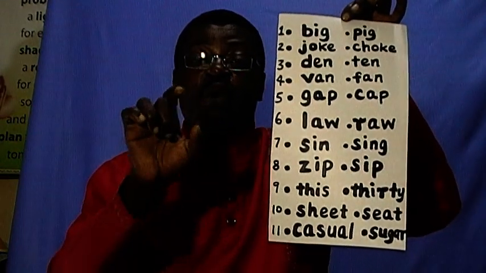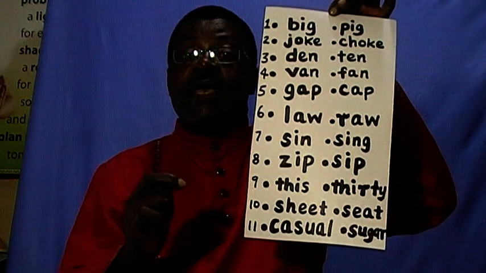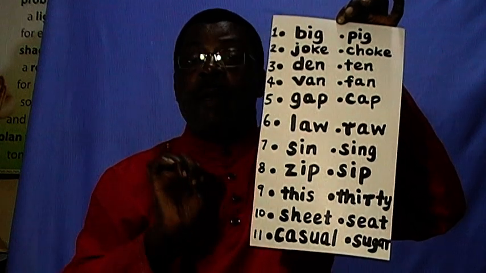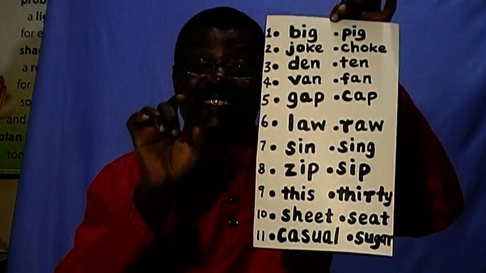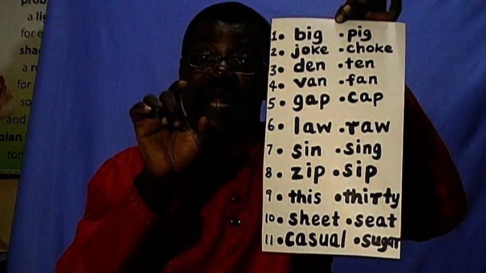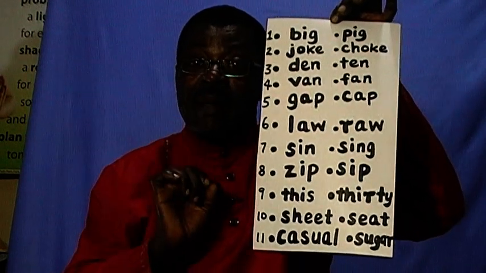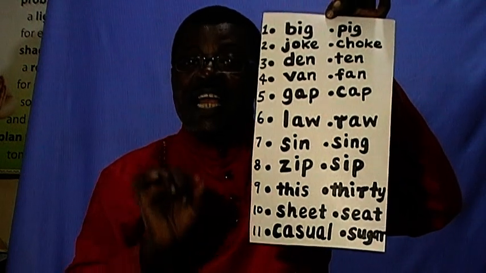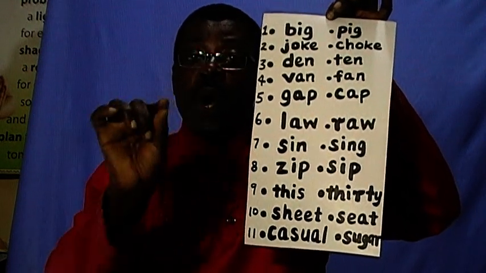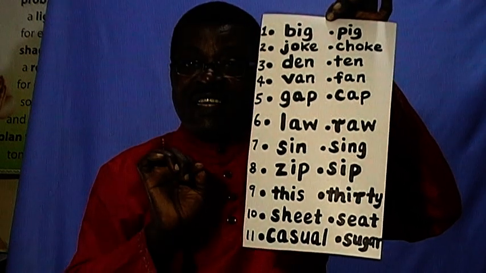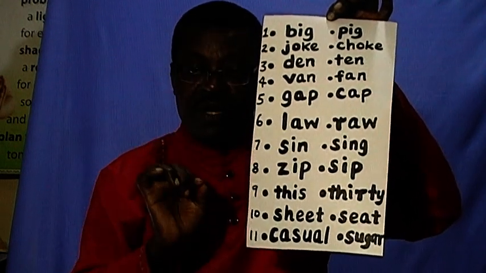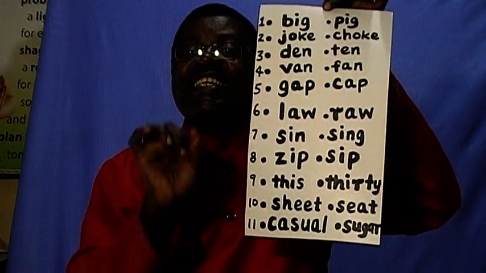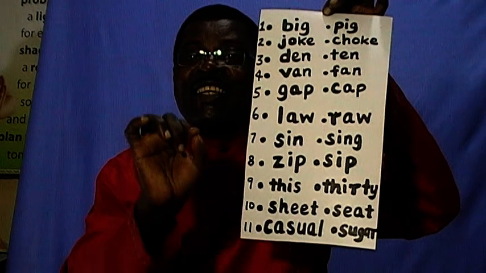Then, now I have also to give you a summary which is very important for you. Some sounds are a bit confusing. Like you say big, pig. Please practice such cognate consonants. Big, pig, b and p. Joke, the second one, joke and choke. The third one, den and ten. D and t.